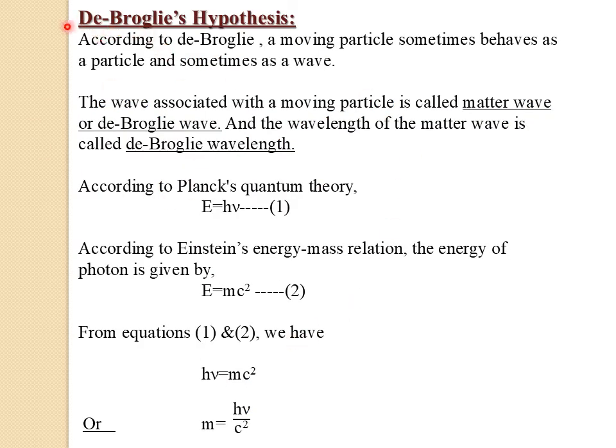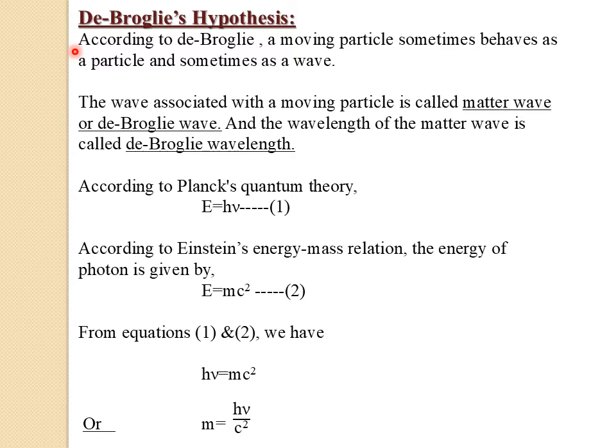Now let us discuss the concept of de Broglie's hypothesis. Here we are going to derive the wavelength equation for a material particle. According to de Broglie, a moving particle sometimes behaves as a particle and sometimes it behaves as a wave. So a moving particle has dual nature.